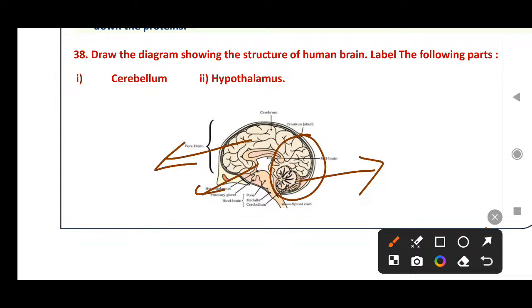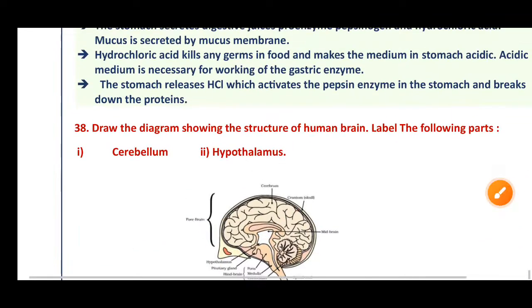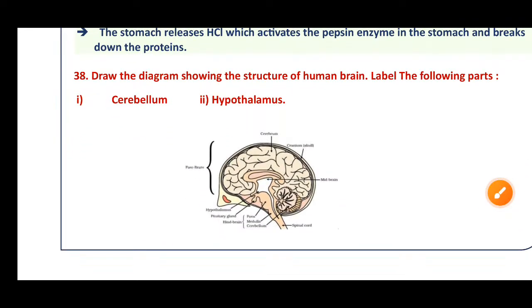For this they asked a 4-mark question. It's a diagram. Whenever they ask the heart, they do not ask the brain. Whenever they ask the brain, they will not ask the heart. Keep that in mind and practice both for a 4-mark question.